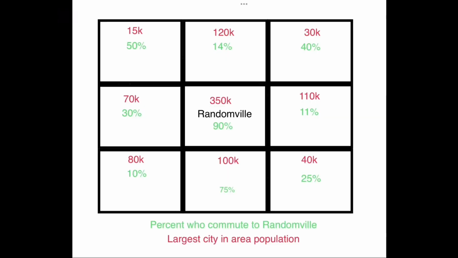Now, to illustrate this, I'm going to have this fictional city diagram that I put on the screen, and I'm going to go through 3 examples of metro areas, which are how metros would be defined using those criteria. For simplicity, we'll say that each surrounding area has 180,000 people, and Randomville itself has 300,000.